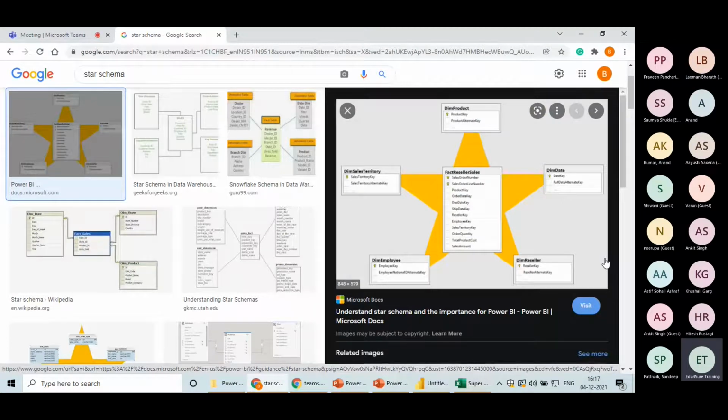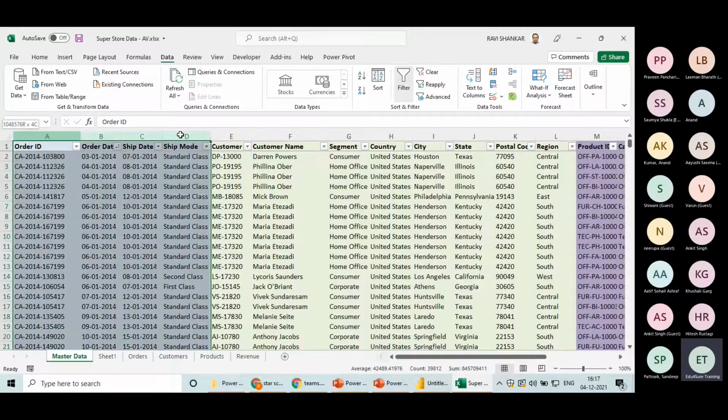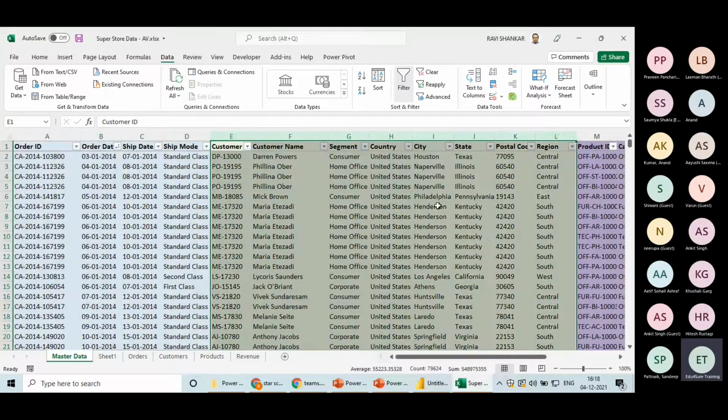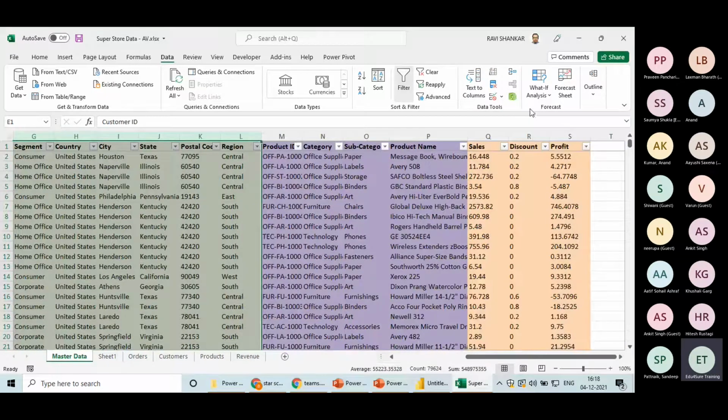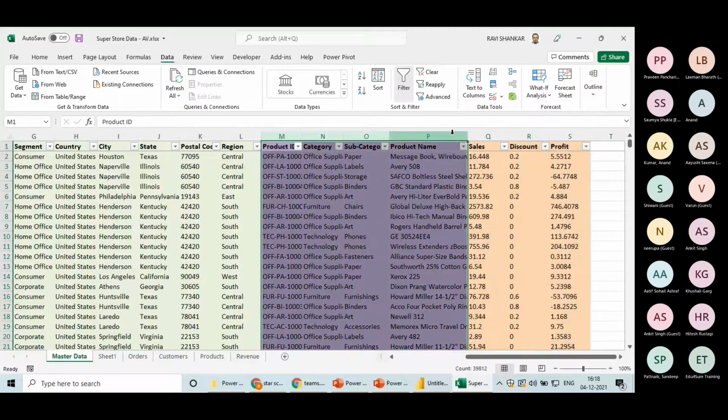Now we need to segregate the dimensions, right? It totally depends upon you how many dimensions you can identify out of it. So I will say this is my dimension table number 1, where I'm talking about all the information related to orders. Then this is my second dimension table, which is related to customers, right? This would be my fact table and this would be my product dimension table. Easily identifiable, guys.